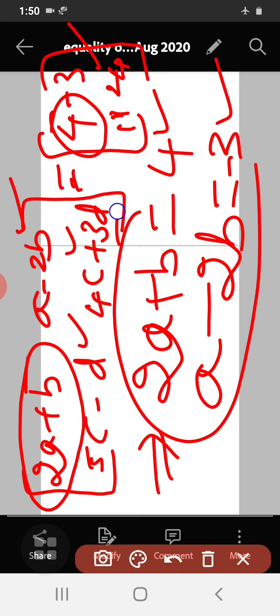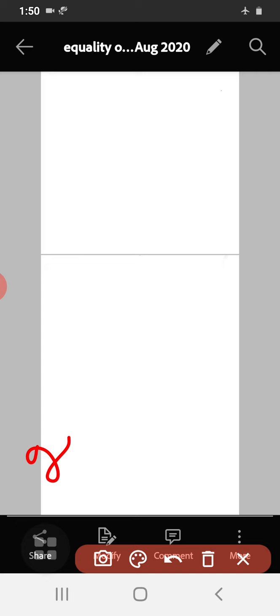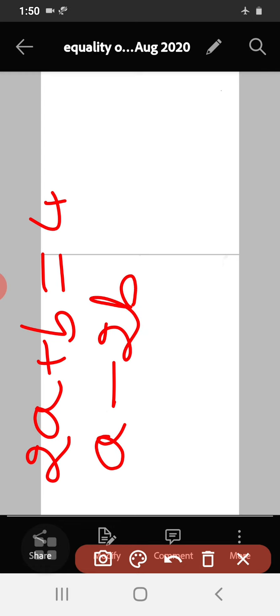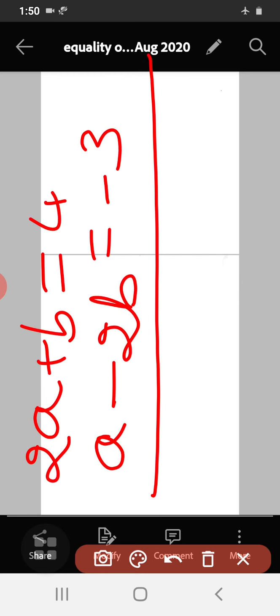So first I will consider these two. So equating the corresponding elements, we have 2a plus b is equal to 4 and a minus 2b is equal to minus 3. See, we have to solve this.